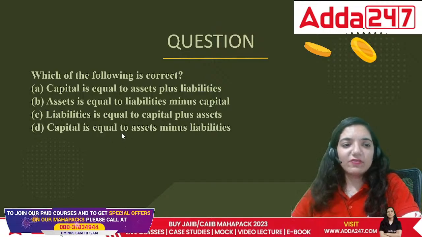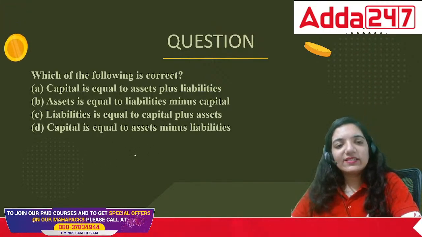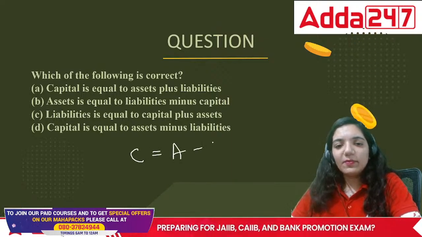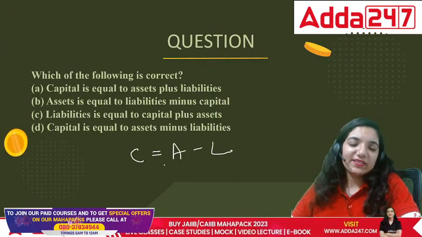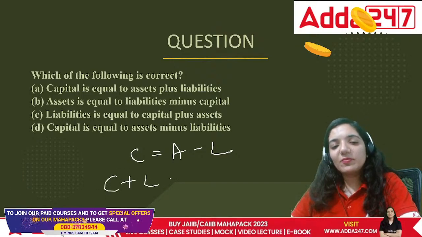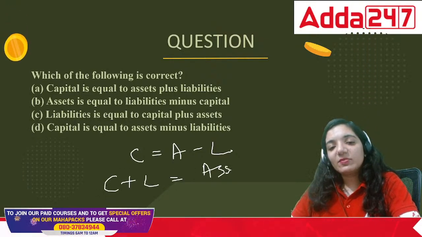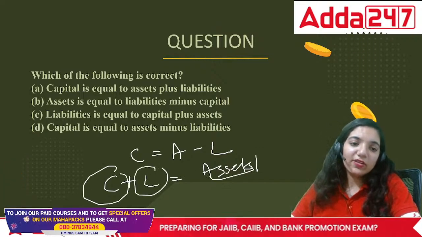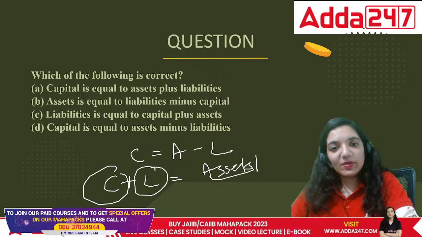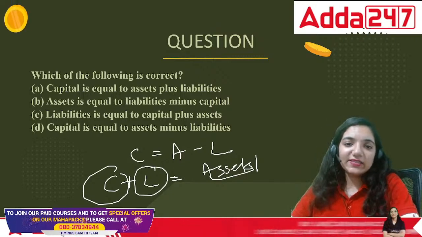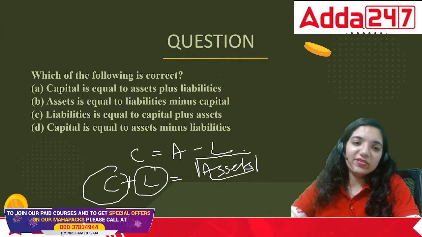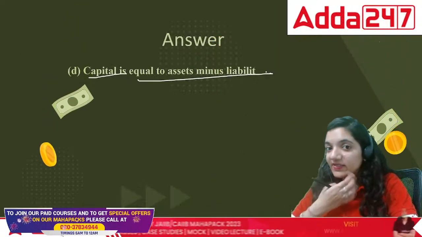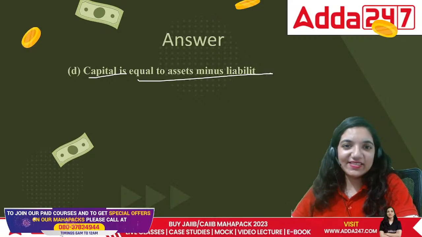When we talk about the balance sheet equation, it says that our capital is equal to assets minus liabilities. Normally the formula is capital plus liabilities make assets. That means all the assets are either bought with our own money or the money that belongs to other people. So we'll record it as assets there. So in this case the correct answer is capital is equal to assets minus liabilities.